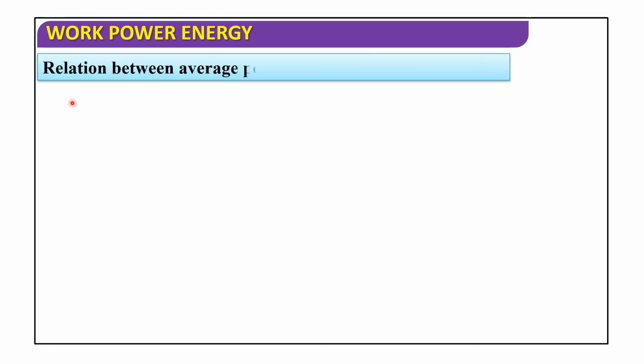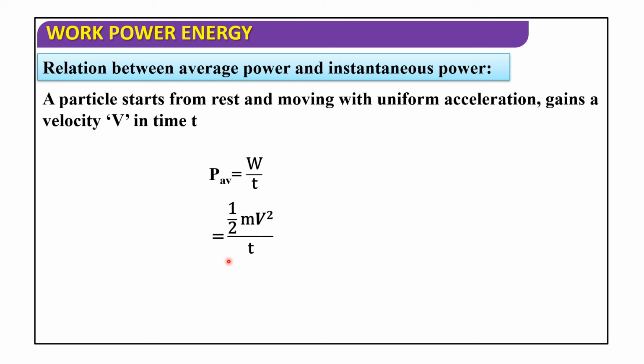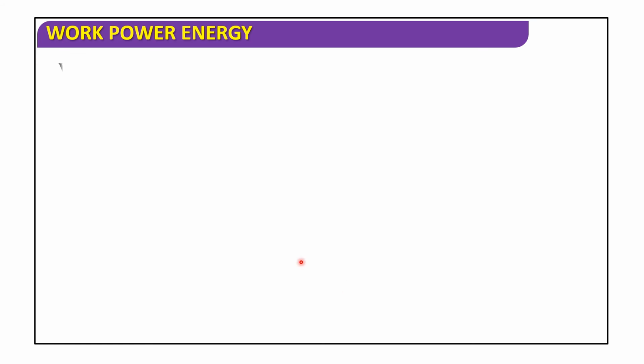Now we will discuss the relation between average power and instantaneous power. A particle starts from rest and moving with uniform acceleration gains a velocity v in time t. So P average is equal to W by T, that is equal to half m v square by T, that is equal to half m into V by T into V. We know that V is equal to U plus AT. So V is equal to AT, A is equal to V by T.